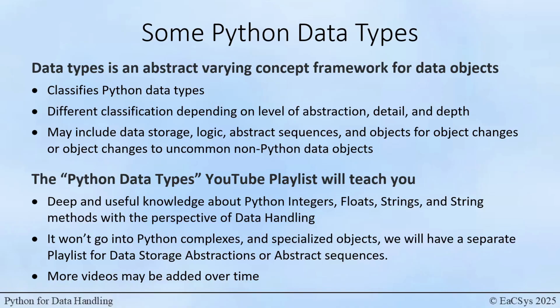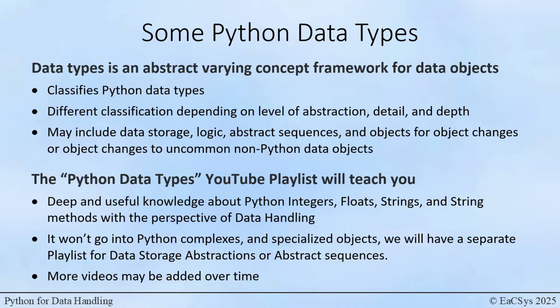Various definitions of Python data types may include Python data storage abstractions, they may include logic, abstract sequences, and even objects made to convert one object type to another object type, or uncommon non-Python data objects. In this playlist, we will teach you to use Python integers, Python floats, and Python strings. You will learn deep and useful knowledge about Python integers, floats, and strings, all with the perspective of data handling.